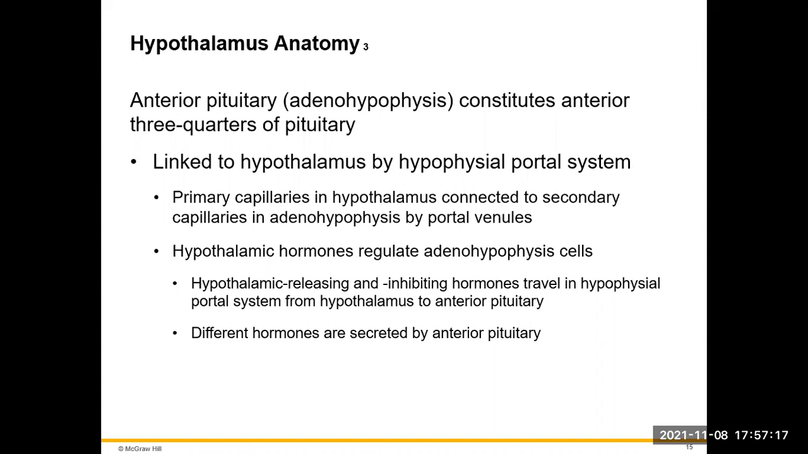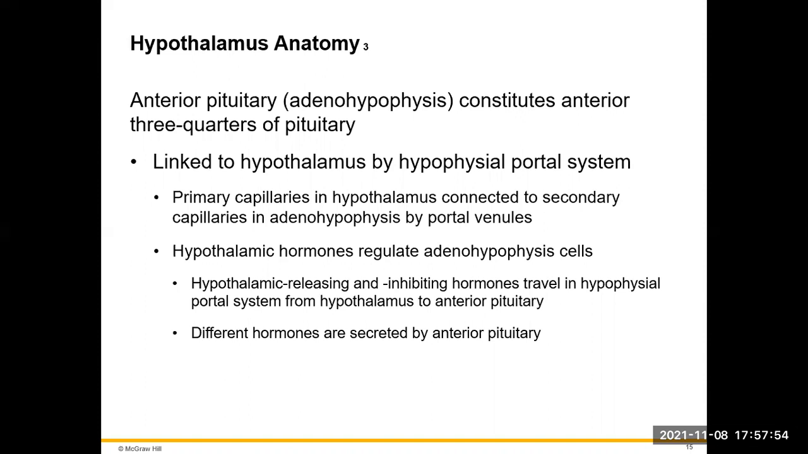It's going to be linked to the hypothalamus by a blood system called the hypophyseal portal system. We're going to have some capillaries in the hypothalamus that are going to connect to some specific capillaries in the anterior pituitary, called the adenohypophysis, by the portal system. These hypothalamic hormones are going to regulate the adenohypophysis cells. These hormones are often what we call releasing and inhibiting hormones, and they are going to travel in this hypophyseal portal system from the hypothalamus to the anterior pituitary.